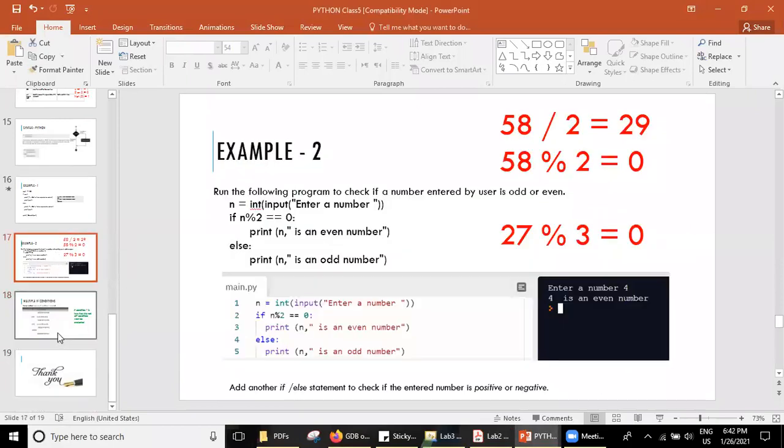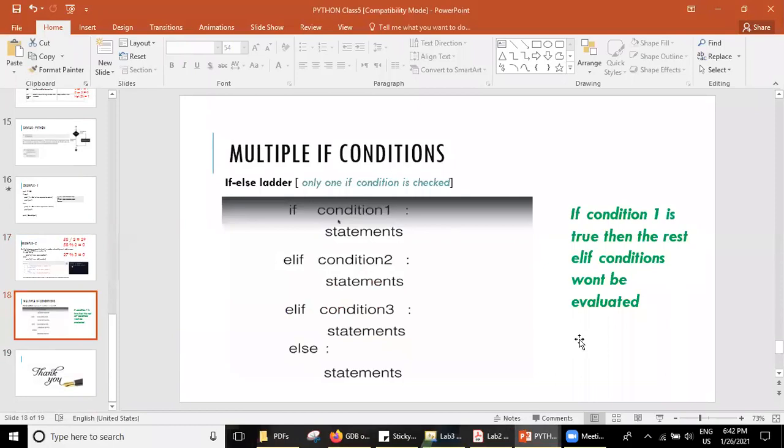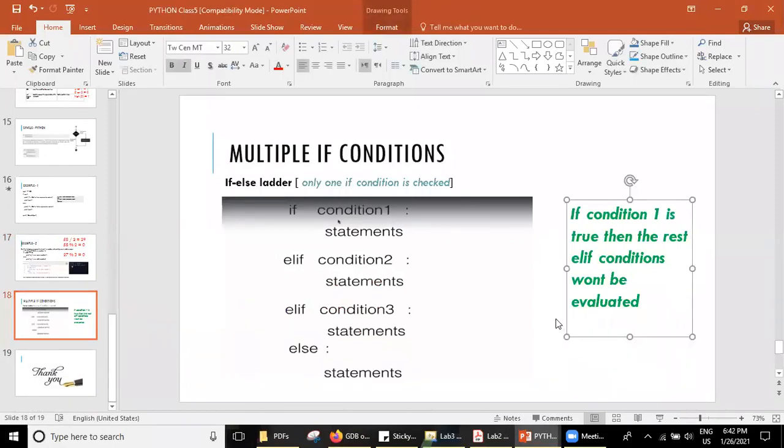Okay, good. If you want to have multiple if conditions, just now I think Arif or Waziruddin have asked me this thing. If we want to have multiple conditions, we can also do that. If first condition, then do some statement. If not, do some other statement. If not, do some other statement. For example, here we'll see.